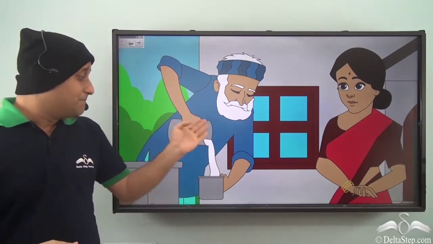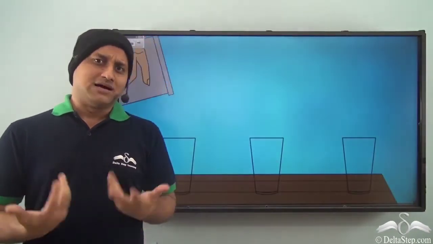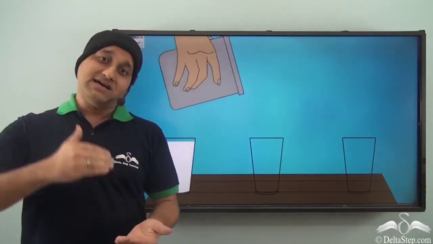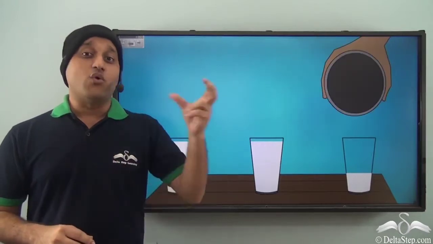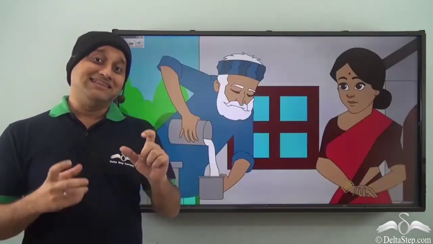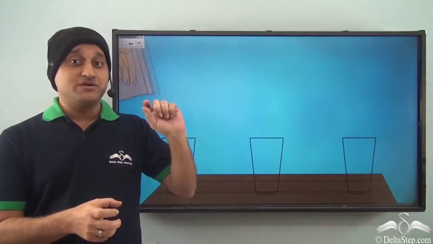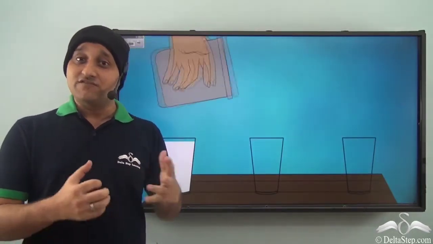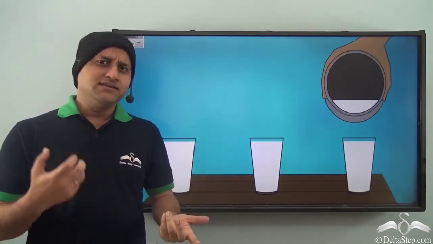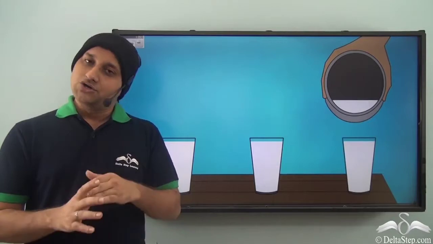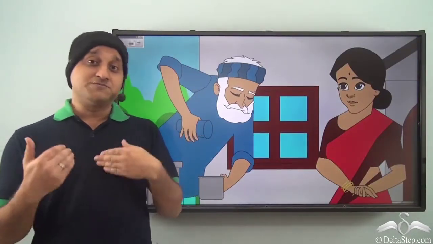So what exactly changed when they gave their own glass? Earlier the milkman was measuring the milk with estimation, so sometimes it was more and sometimes it was less. But when they gave their own glass, the milkman was able to measure the exact quantity which the family required. He measured 3 glasses and they used to drink 3 glasses of milk. So it was an exact match, and the measurement was perfect.